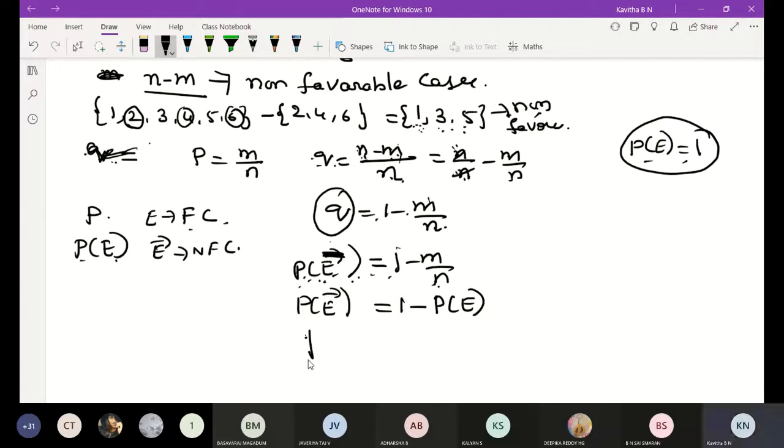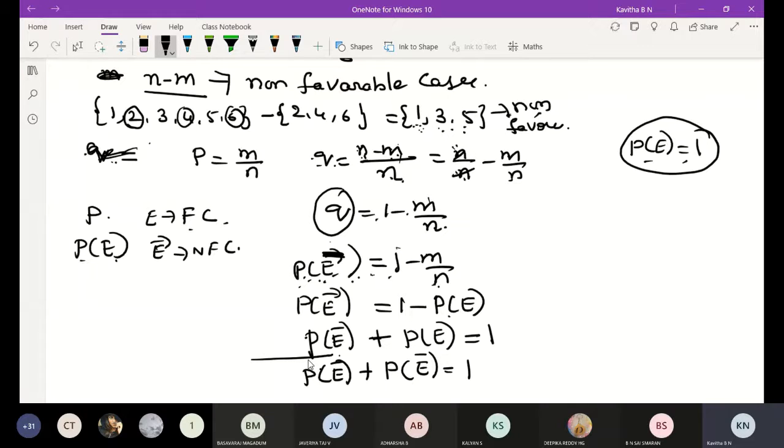Next step, probability of E bar, with probability of E shifted to the LHS, plus probability of E is equal to 1. This is a very important statement: probability of E plus probability of E bar is equal to 1. Understood how it came?